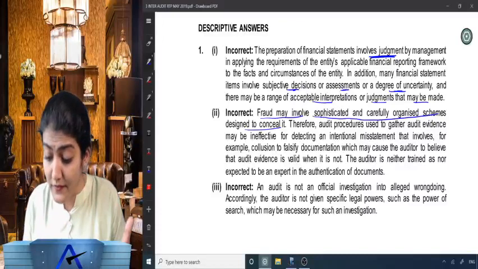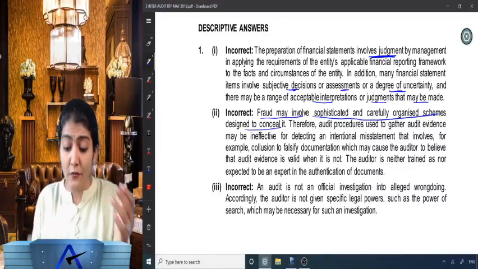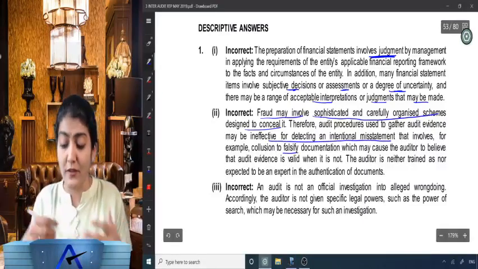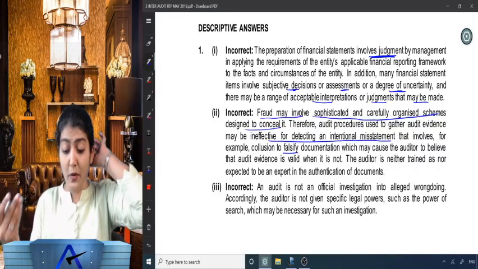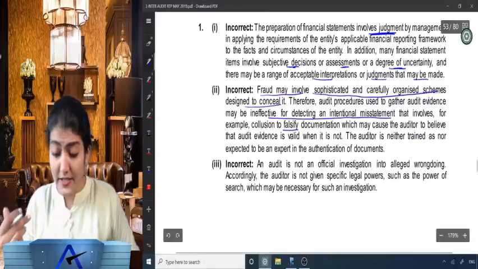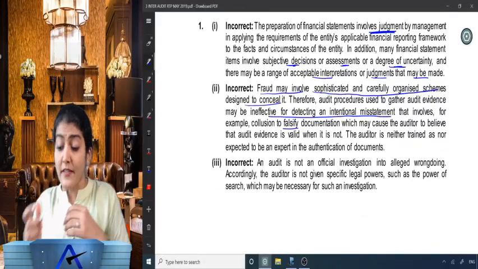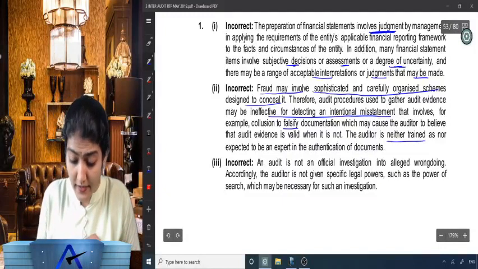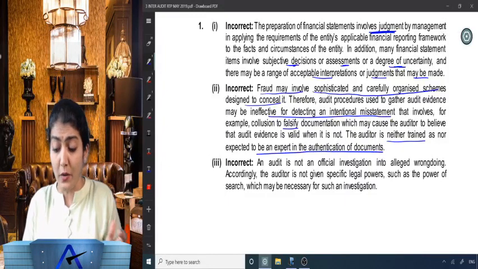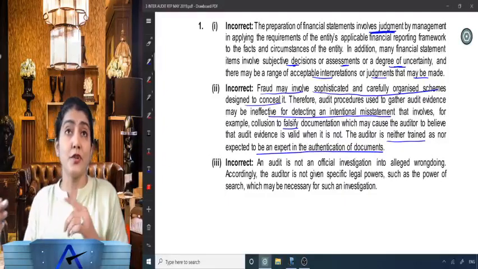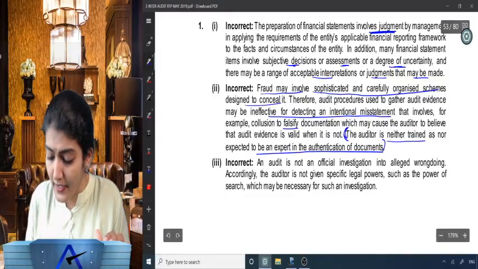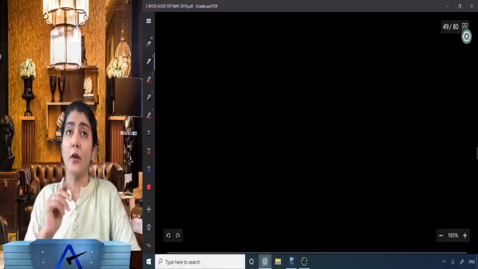Thus, audit procedures used to gather audit evidence may be ineffective for detecting an intentional misstatement that involves, for example, collusion to falsify documentation, which may cause the auditor to believe that audit evidence is valid when it is not. And again, they are writing an inherent limitation of an audit over there. The auditor is neither trained as nor expected to be an expert in the authentication of the documents. So this sentence is again coming from the inherent limitation of an audit.